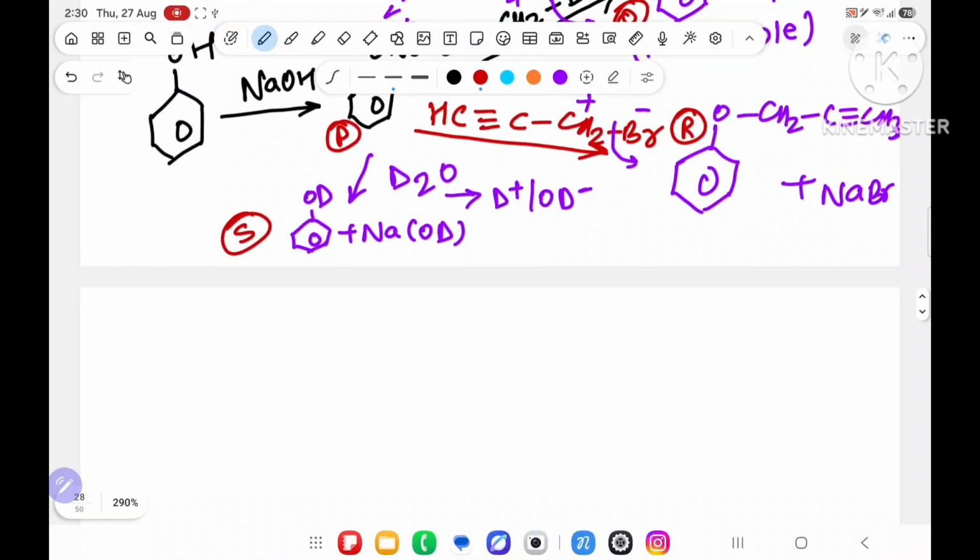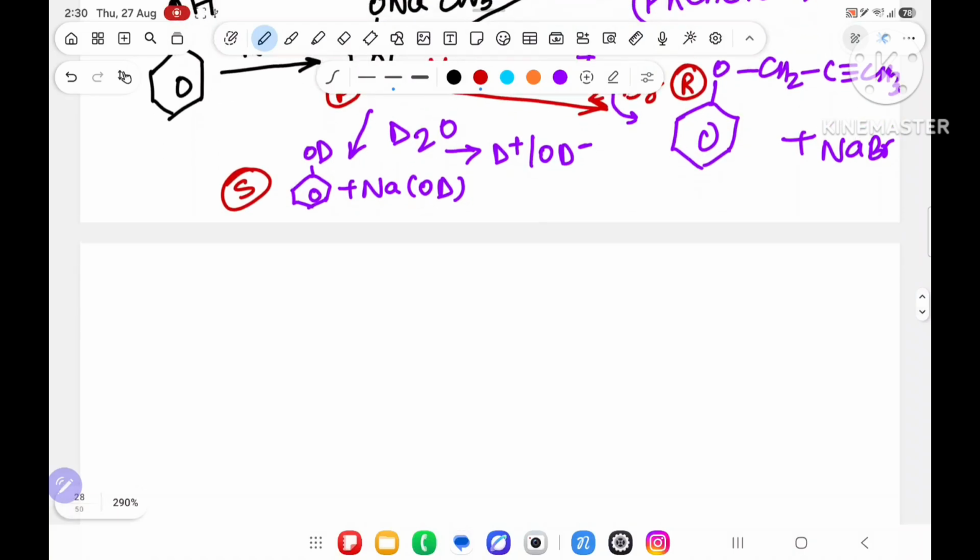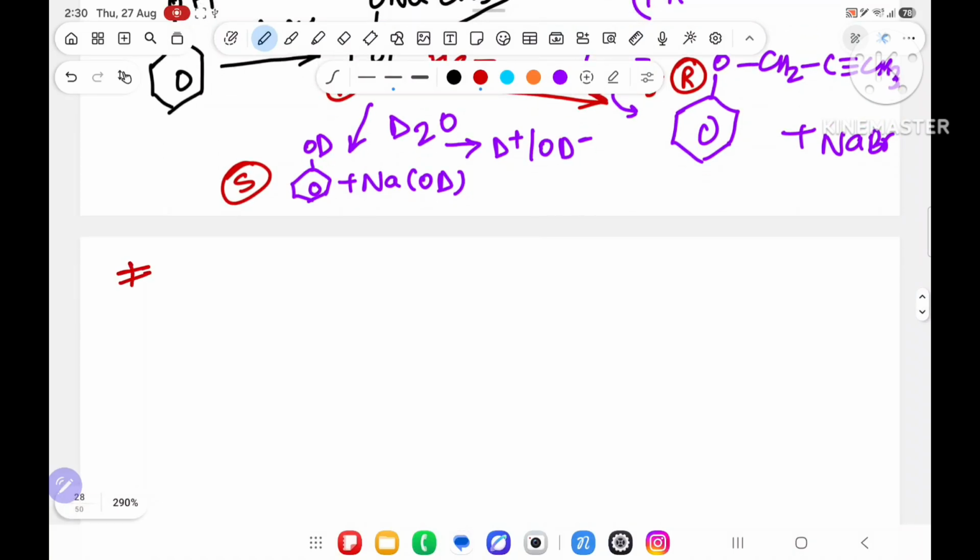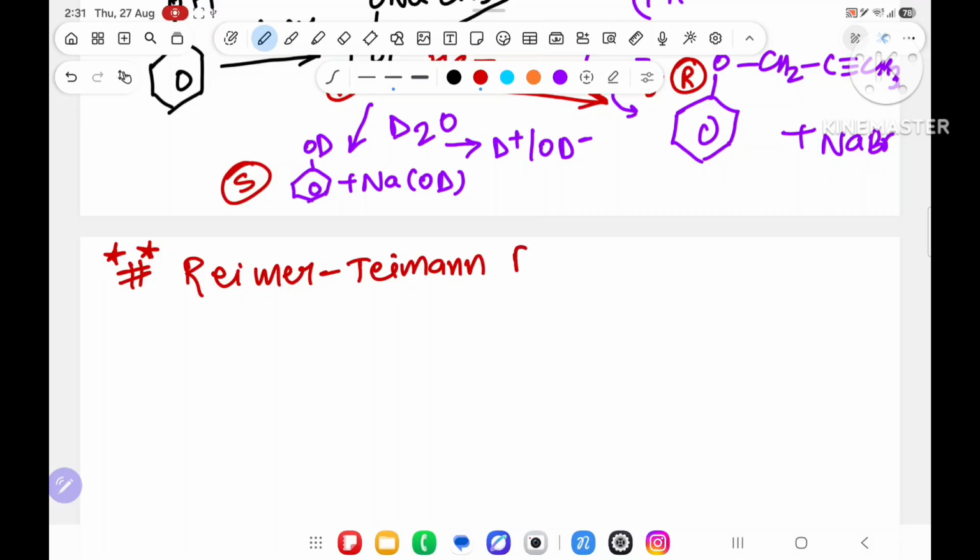Now we are going to see the next part of the chemical properties of phenol, which is very, very important again, and that is called the Reimer-Tiemann reaction.